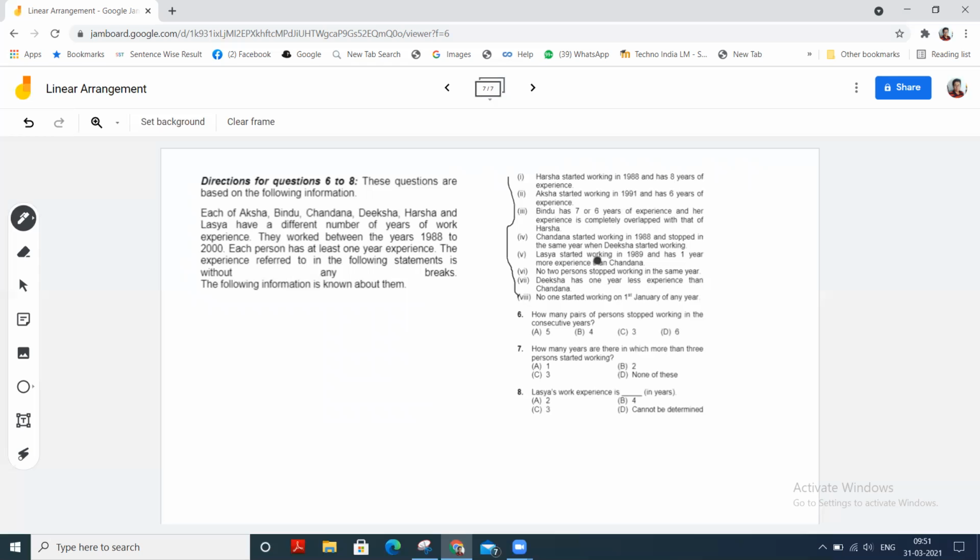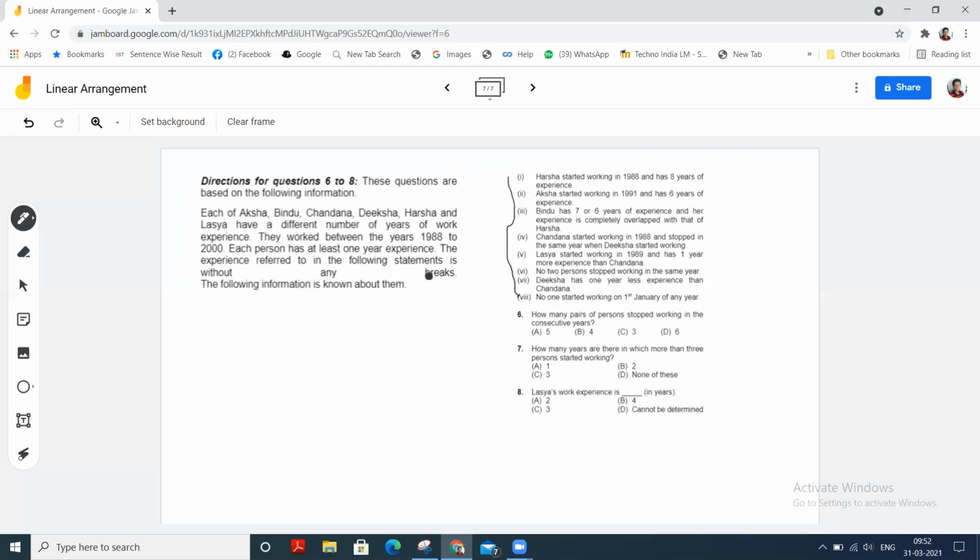Lashya started working in 1989 and has 1 year more experience than Chandana. No two persons stopped working in the same year. Diksha has 1 year less experience than Chandana. No one started working on 1st January of any year. So we have to read these conditions very consciously.